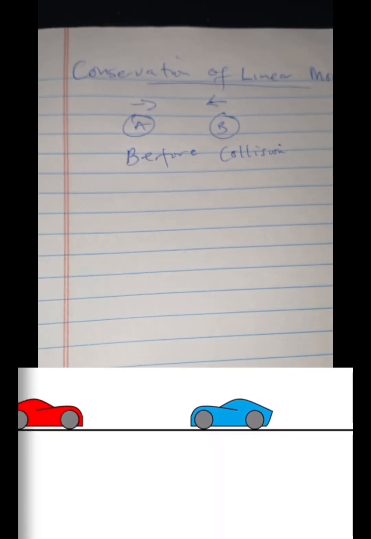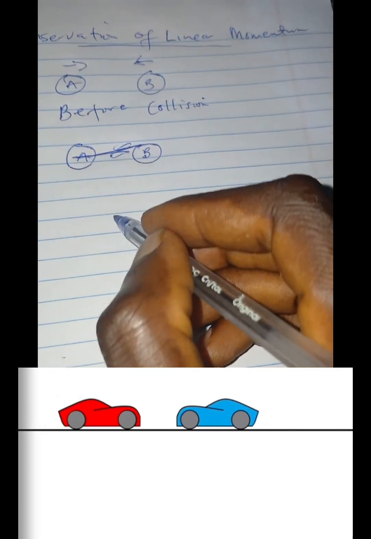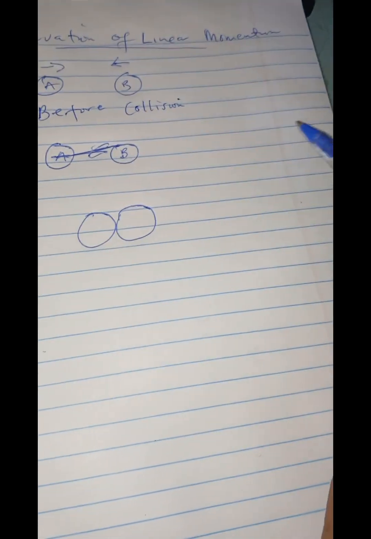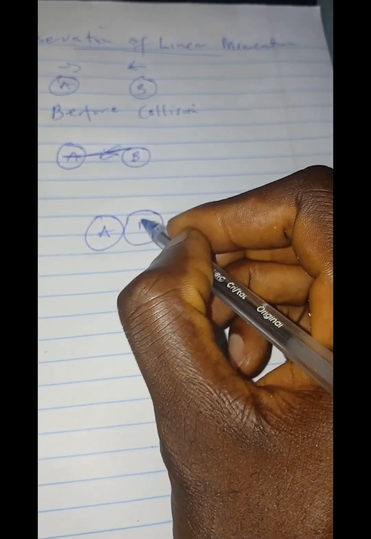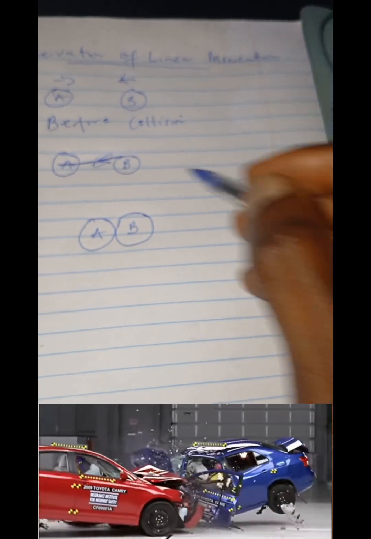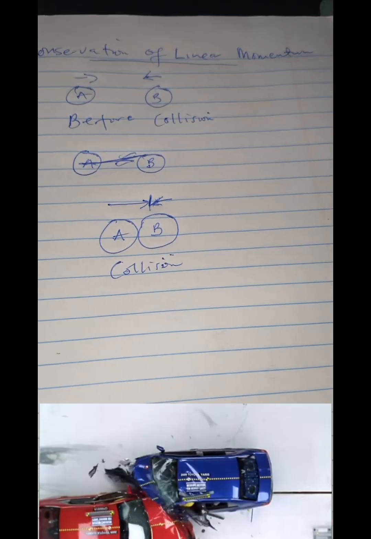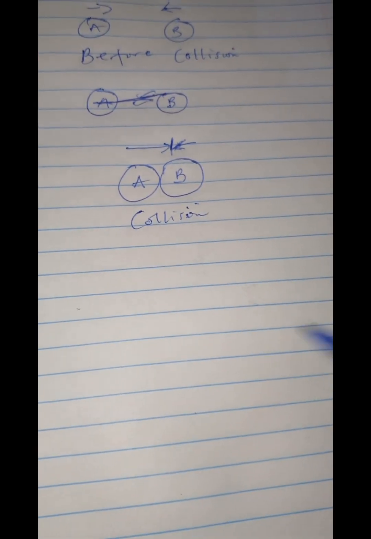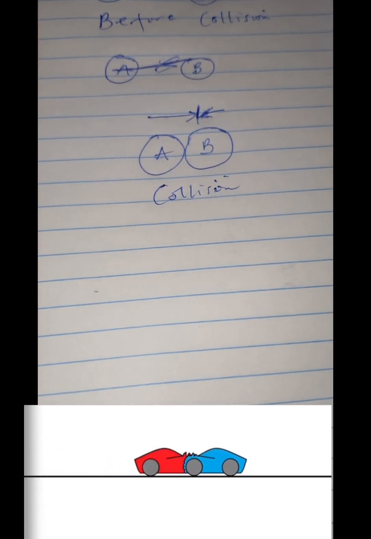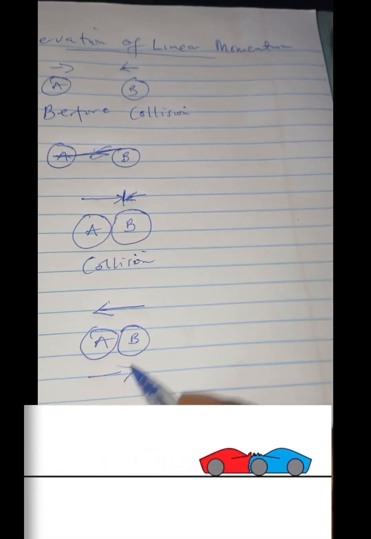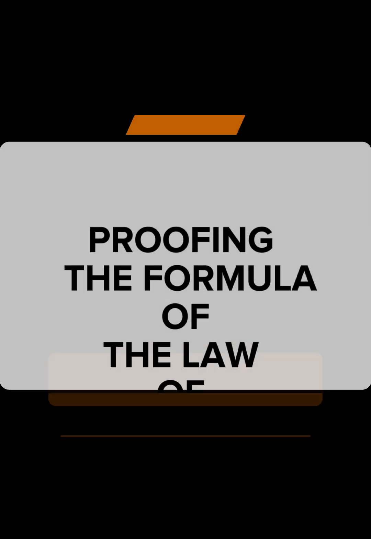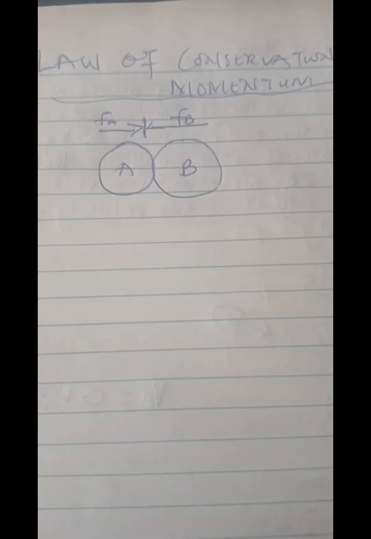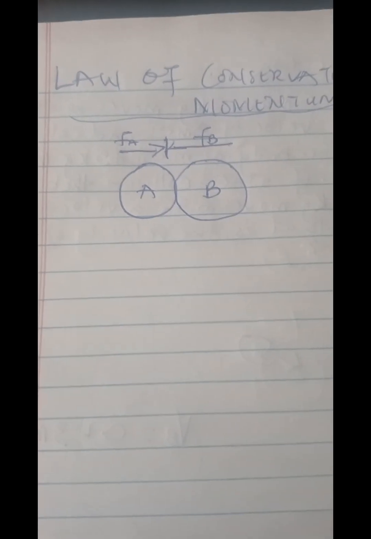So this is before collision. So we have body A, then body B. Now the moment they collide, so we have body A and then body B. The moment they collide, now let's not forget that they are moving with different momentums. After collision, what happens is that the bodies might move in one direction depending on the momentum. According to the law of conservation of momentum, in colliding bodies, their force is conserved.